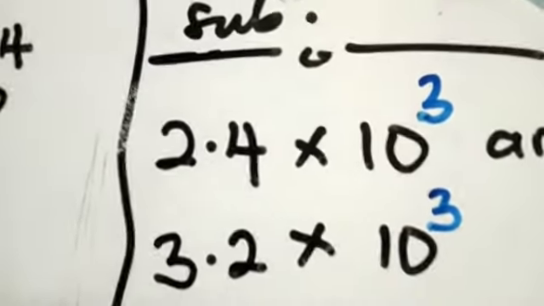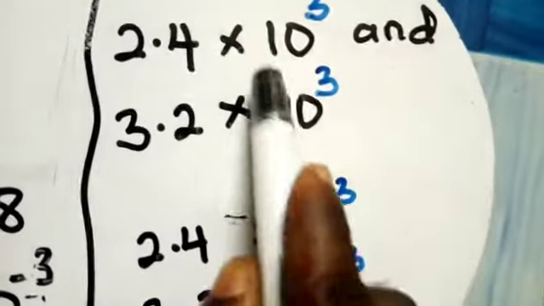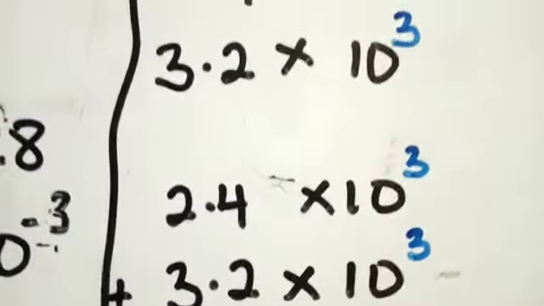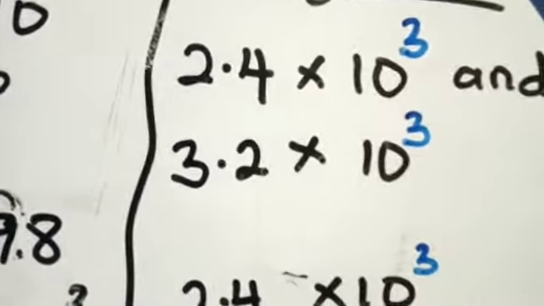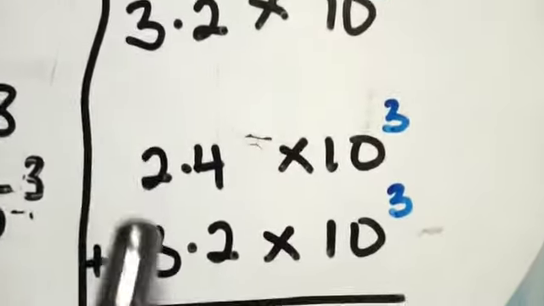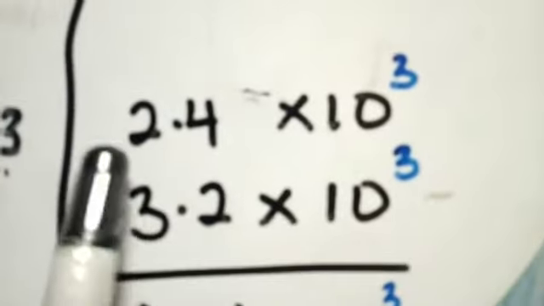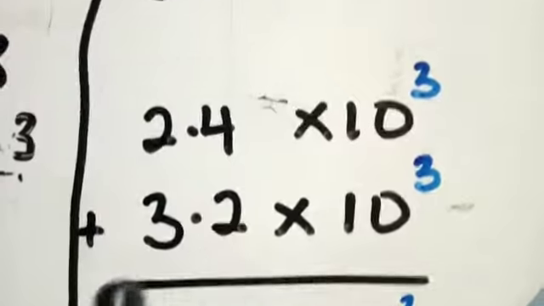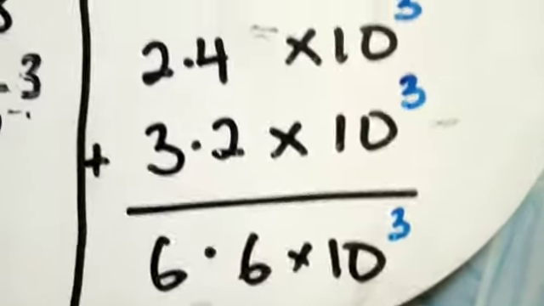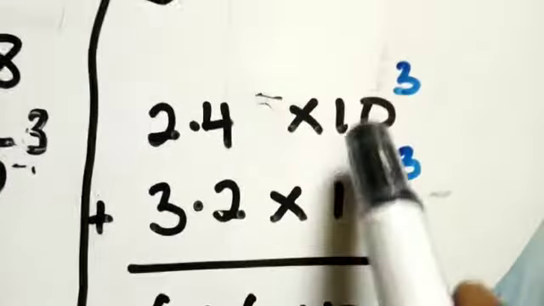Now let's see, after you check that, how do you add? You just add this guy and that guy, and then you repeat one of them. So let's check that. This is how you add. So you're having 2.4 multiplied by 10 exponent 3, and then 3.2 multiplied by 10 exponent 3. How do you do that? You add the left hand side before the multiplication sign. That is 2.4 plus 3.2, right? So this plus this will give me 6, right? And then this one plus that one will also give me 6. And then you repeat one of them, right?